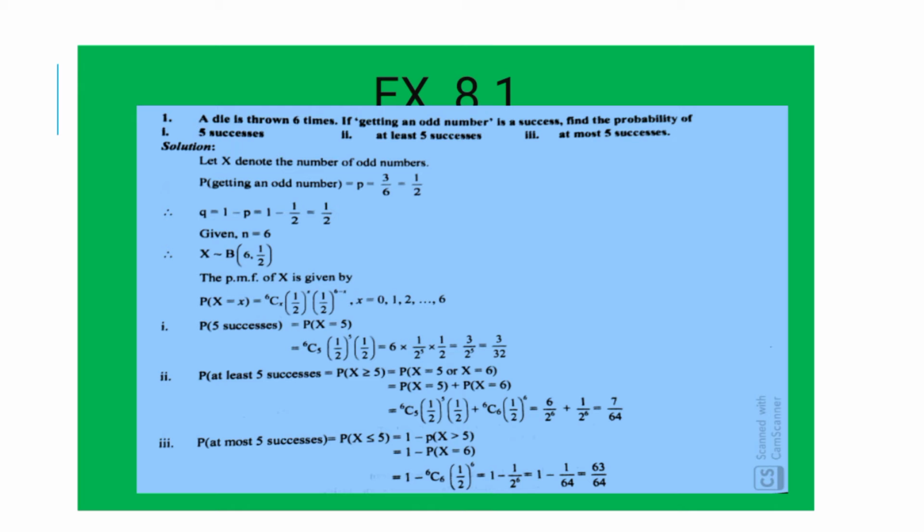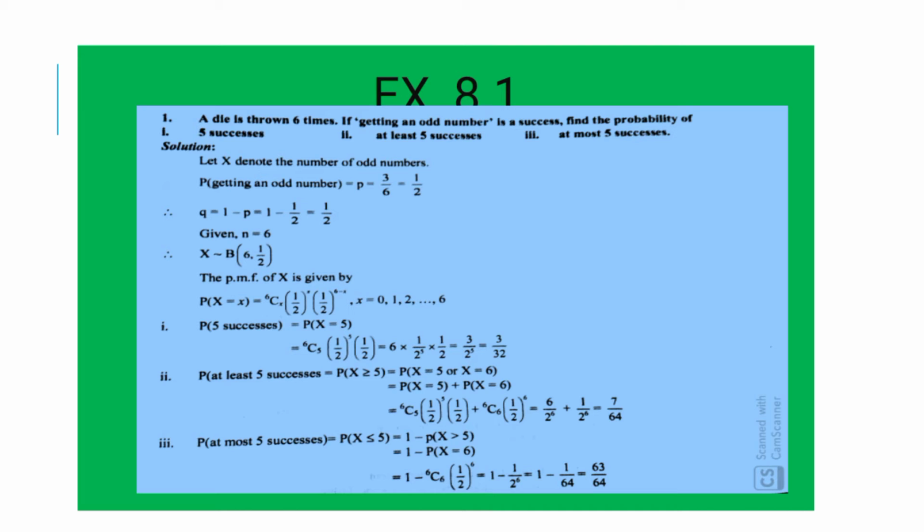Here a die is thrown 6 times, so n is equal to 6. Getting an odd number is a success, so the random variable we consider is the number of odd numbers.